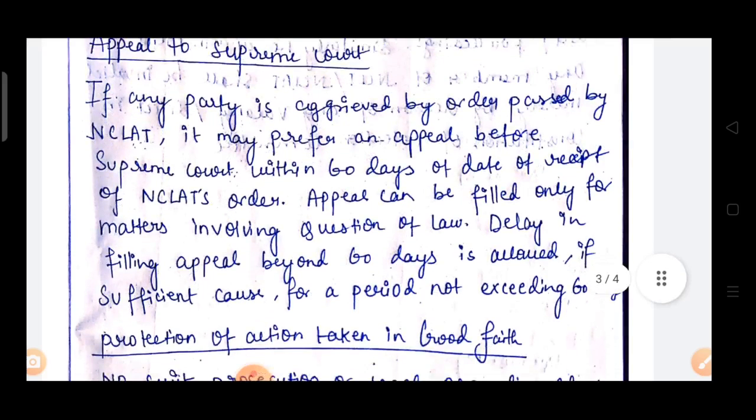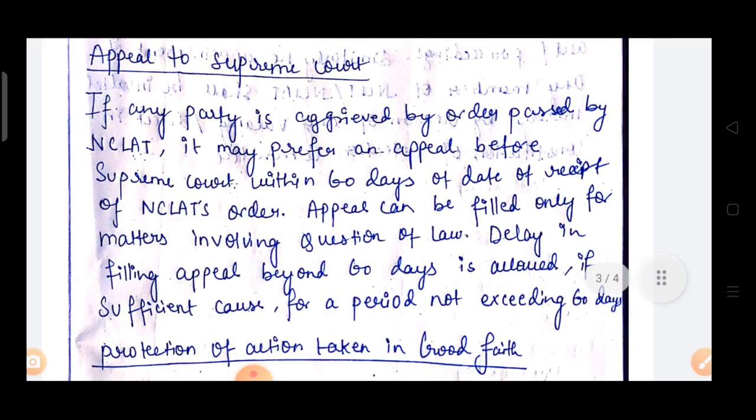Appeal to Supreme Court. If any party is aggrieved by order passed by NCLAT, it may prefer an appeal before Supreme Court within 60 days of date of receipt of NCLAT's order. Appeal can be filed only for matters involving question of law. Delay in filing appeal beyond 60 days is allowed if sufficient cause, for a period not exceeding 60 days. Means time limit for filing appeal to Supreme Court is 60 plus 60 days, and it can be filed only for matters involving question of law.